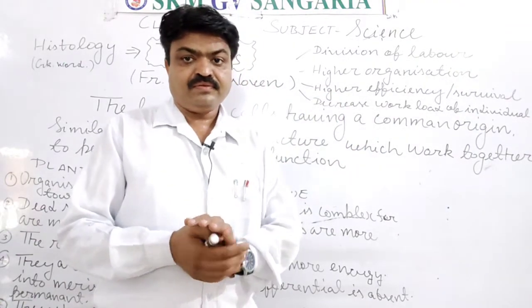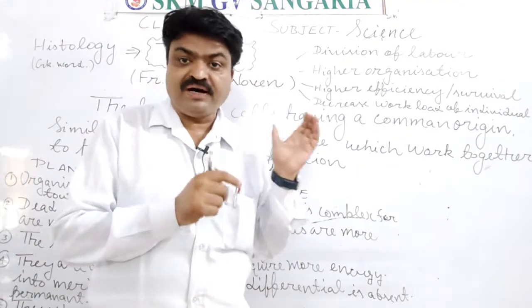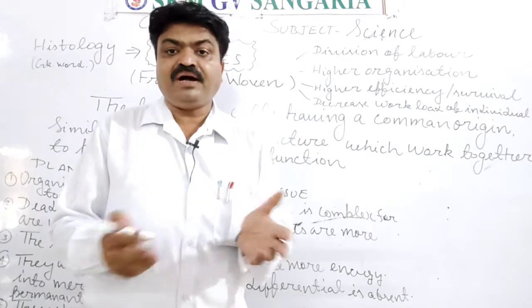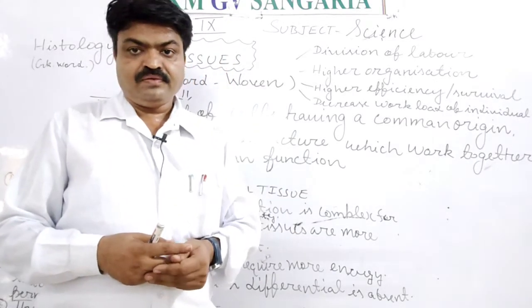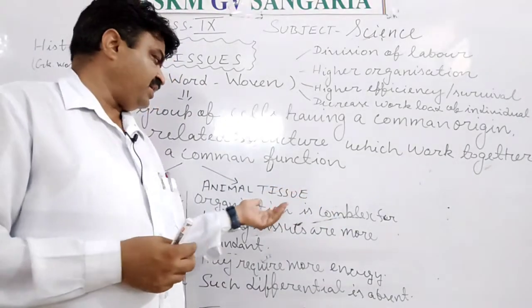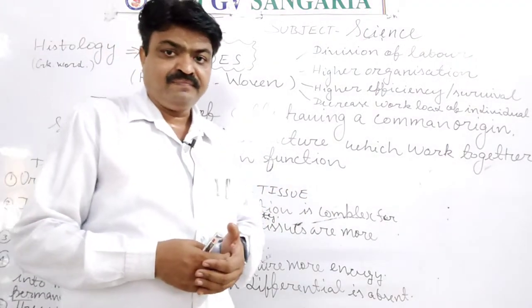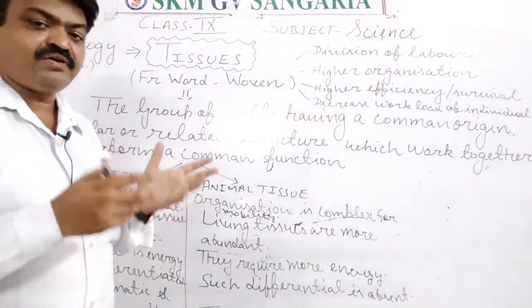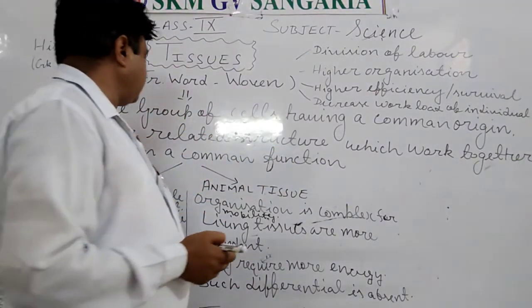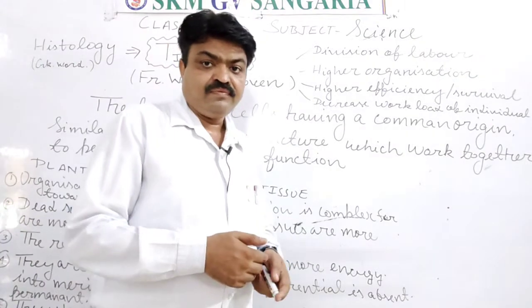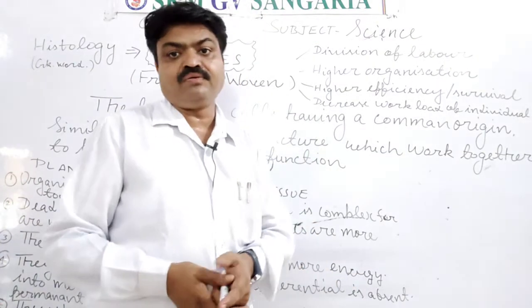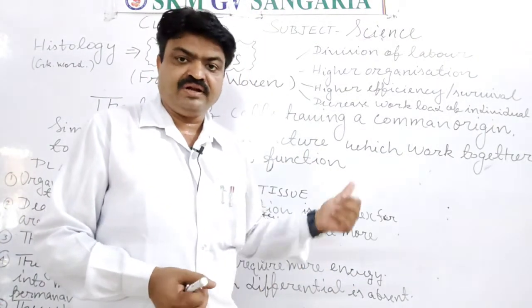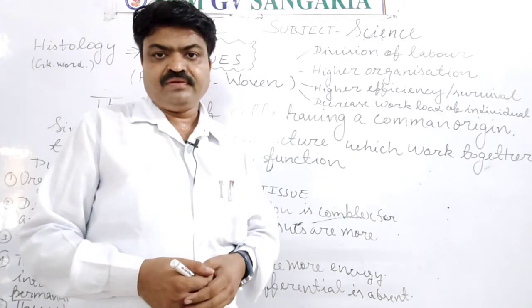This group of plant cells is known as plant tissue. And what definition will you write in the case of animal tissue, student? The group of animal cells having a common origin or similar structure and performing a particular function is known as animal tissue.